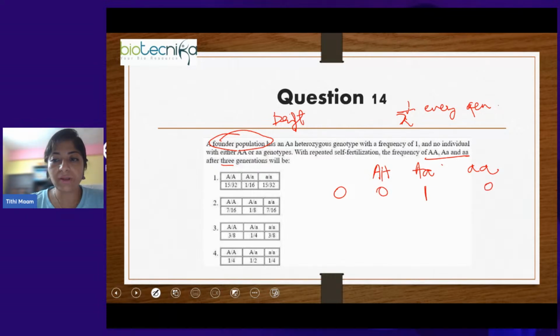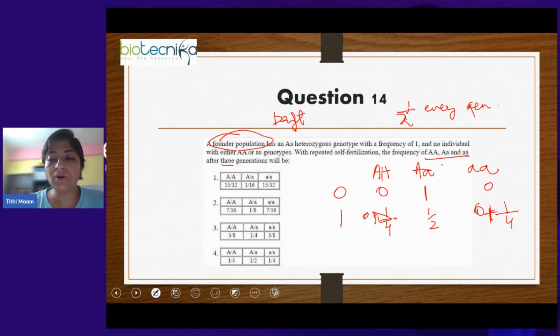After the first generation of genetic drift, this will become half. So half of that is added: half of half is 1 by 4. So 0 plus 1 by 4 will be the frequency of homozygous dominant. Similarly, 0 plus 1 by 4 will be the frequency of homozygous recessive.